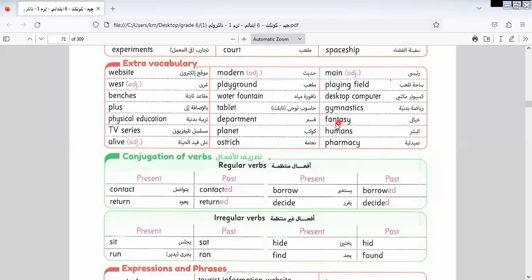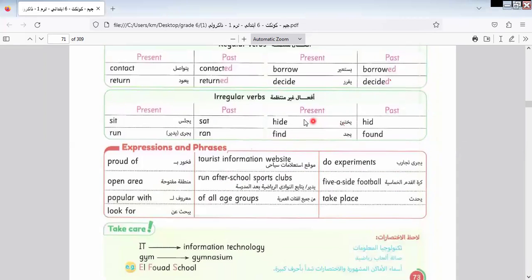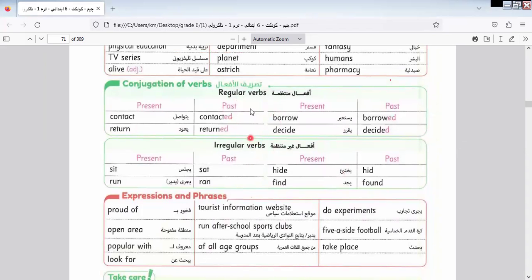Department, fantastic means imagine, okay? They have the same meaning as imagine. Let's continue. Here we have TV series, planet, humans, alive, ostrich, pharmacy. Here we have regular and irregular verbs, and I explained before the difference between them.